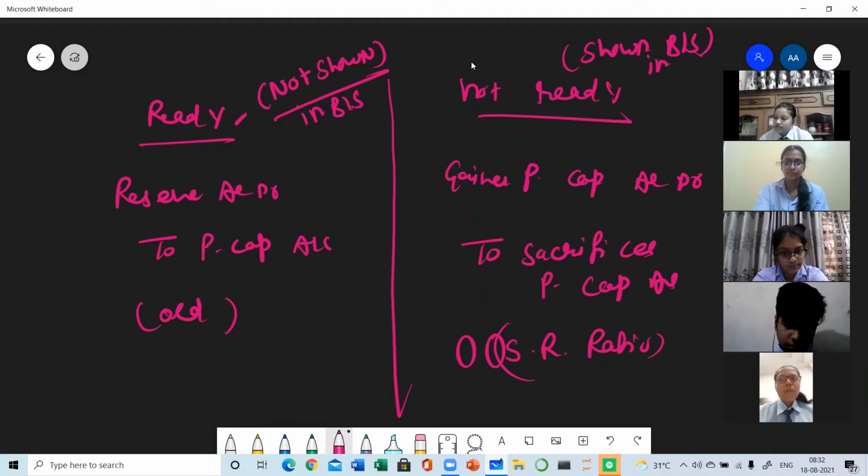Only these two journal entries we have done. If they want to distribute the reserve, to P&L. If they do not want to distribute, gainer partner's capital account debit to sacrificer partner's capital account. And this is not a new entry. Yesterday itself, we did this entry for goodwill treatment. So if there is any confusion, you can keep in memory like this: the same entry will be passed which we have passed for the treatment of goodwill.